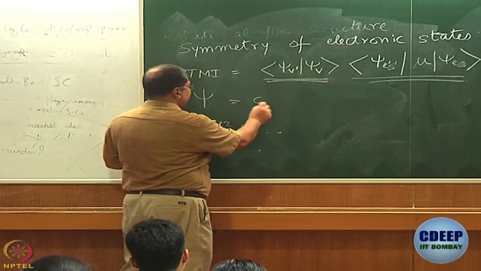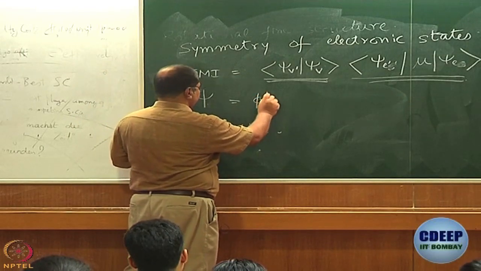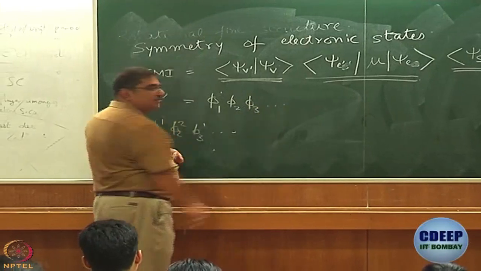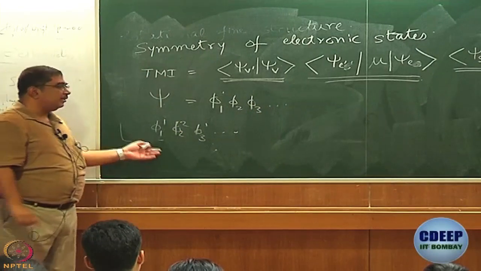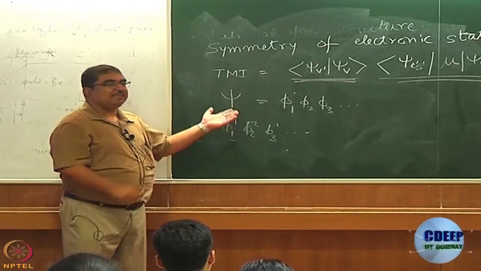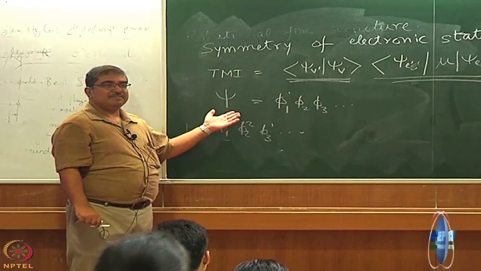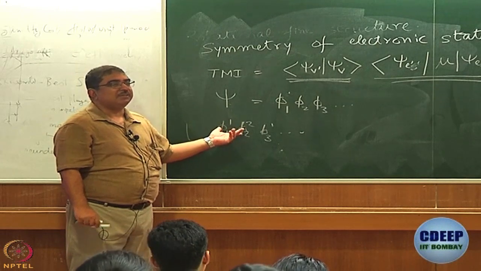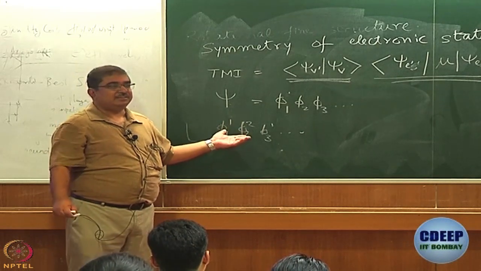So, psi will be phi 1 multiplied by phi 2 multiplied by phi 3 and so on and so forth. If the electron configuration is phi 1 squared, what will psi be? I have 2 electrons in phi 1, that is all I have, it is hydrogen.